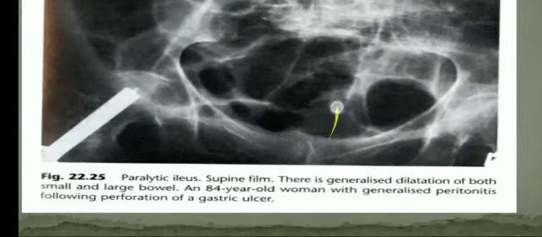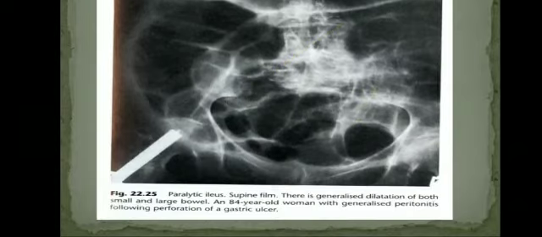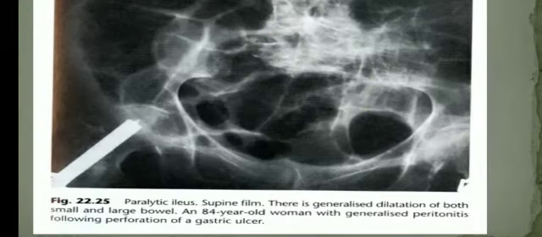So here you can see this is a supine abdominal radiograph. There is generalized dilatation of both the small bowel as well as the large bowel. This is an 84-year-old woman with generalized peritonitis following perforation of a gastric ulcer.